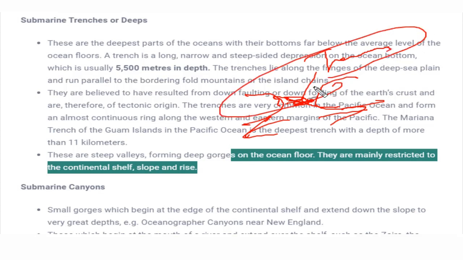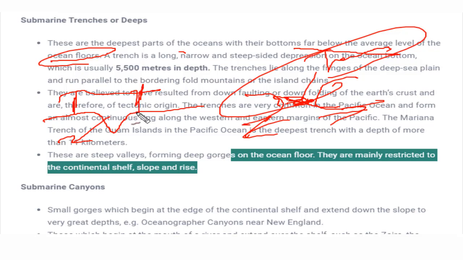Okay. So what's over here? We can see these are the deepest parts of the ocean, with bottoms far below the average level of the ocean floor. That means if this is the ocean and this is the trench, and we calculate the average depth of the ocean from the surface, this would be the deepest place.